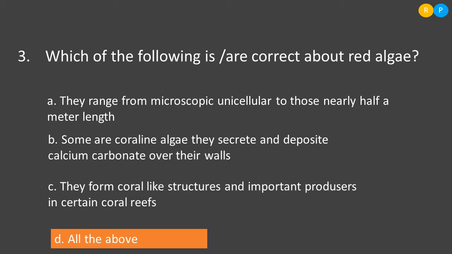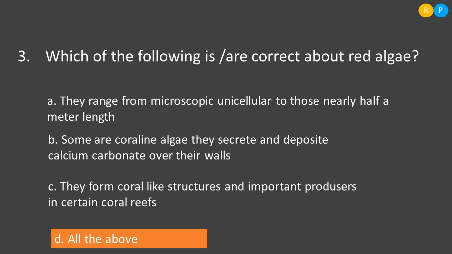The next question is, which one of the following is or are correct about red algae? Red algae is one group of algae, because the algae are divided under 3 classes based on the kind of pigment present in them. Some of the algae appear green in color, and they belong to the class Chlorophyceae. Some appear brown in color, they belong to Phaeophyceae, and those which are red in color, red algae, belong to Rhodophyceae. So based on the kind of pigment, they are divided under 3 different classes.